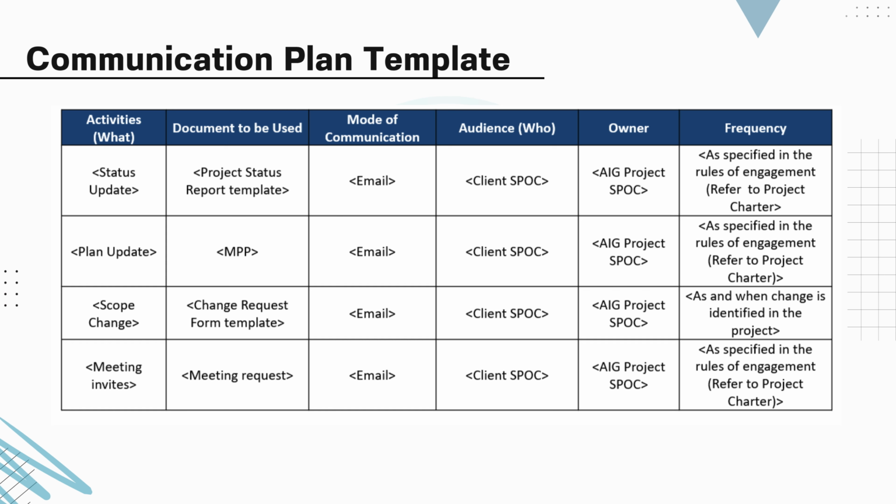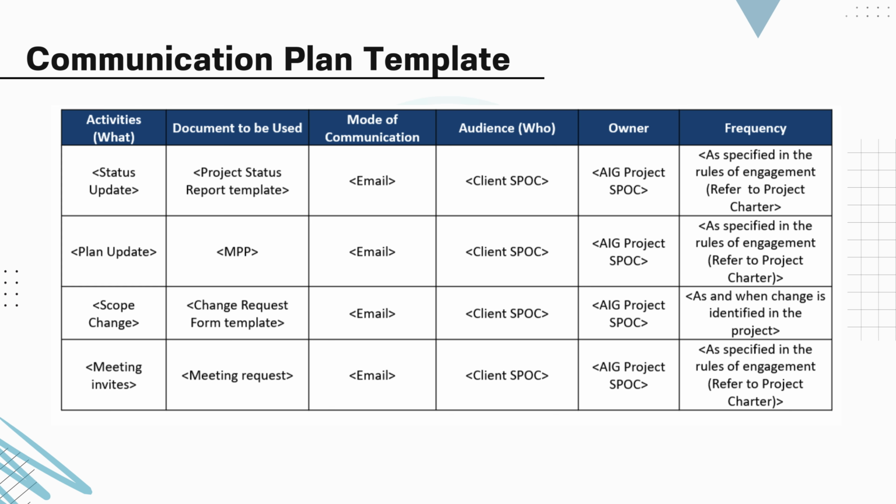scope changes, meeting invites. Document to be used specifies the format or template to be used for each activity. This promotes consistency and clarity in communication. For example, a status report template for updates, a change request form for scope changes. Mode of communication. Email is the primary method here, but this can be adapted depending on project needs, such as instant messaging or in-person briefings.